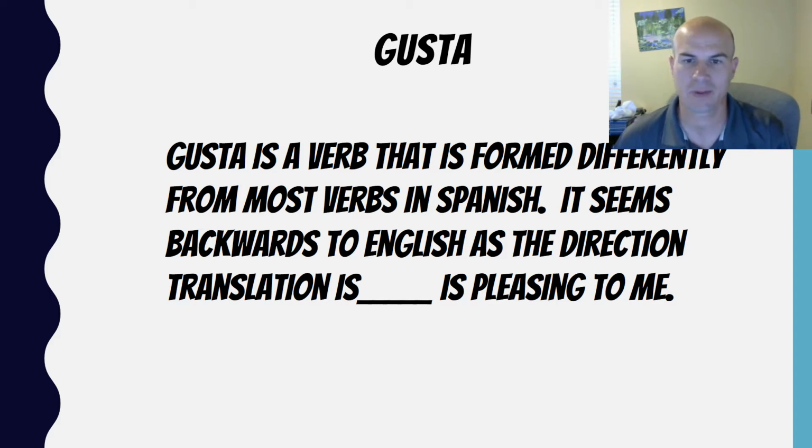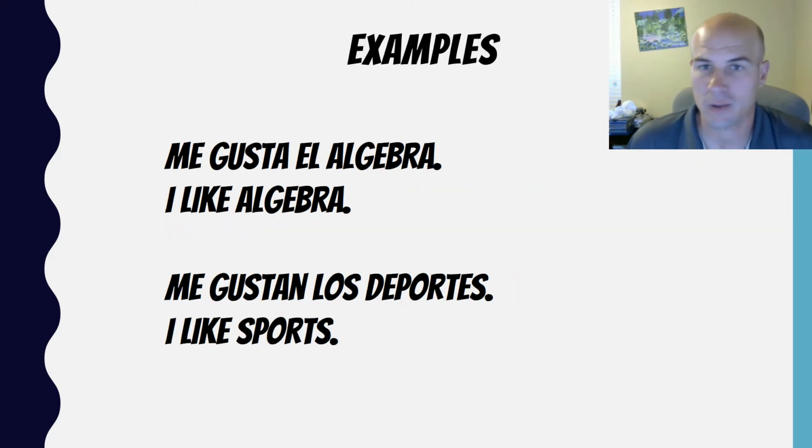Like in English, we say something like, I like baseball. But in Spanish, really what we end up saying is that object, like baseball, ends up becoming the subject. And so really what technically is being said is baseball is pleasing to me. And so what happens with that is actually the rules and all that we learn in Spanish that apply to 95% of our verbs do not apply to gusta. They really apply, but we got to remember that what we think is the subject isn't really the subject. It's a flip-flop from English.